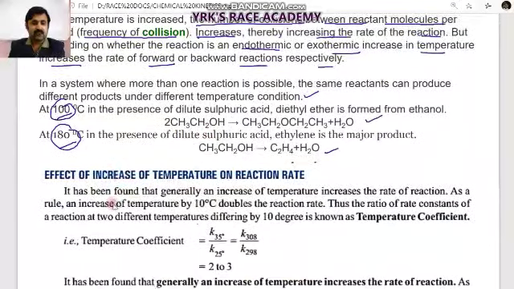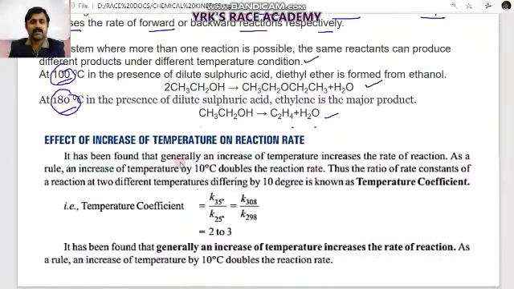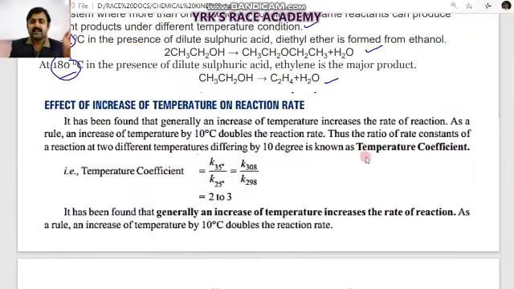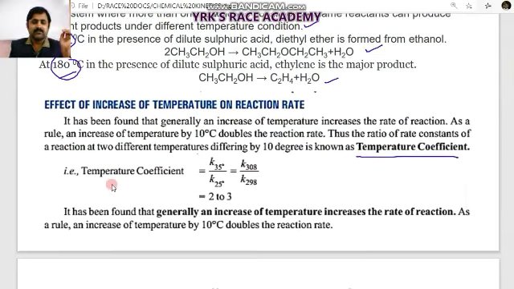The effect of an increase in temperature on the rate of reaction can be studied using the temperature coefficient of the reaction. If you calculate the rate constants 10 degrees apart, the ratio between them is called the temperature coefficient. Experimentally it is proved that its value lies between 2 and 3, but for our general calculations we take it as 2.